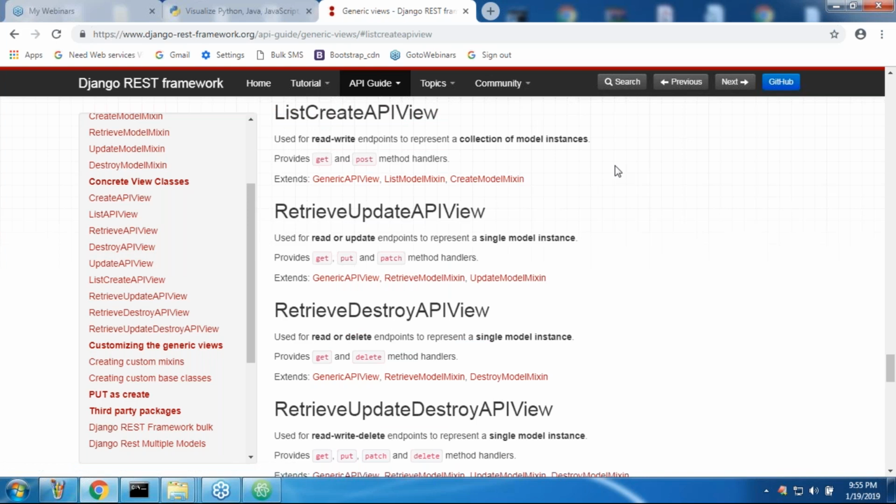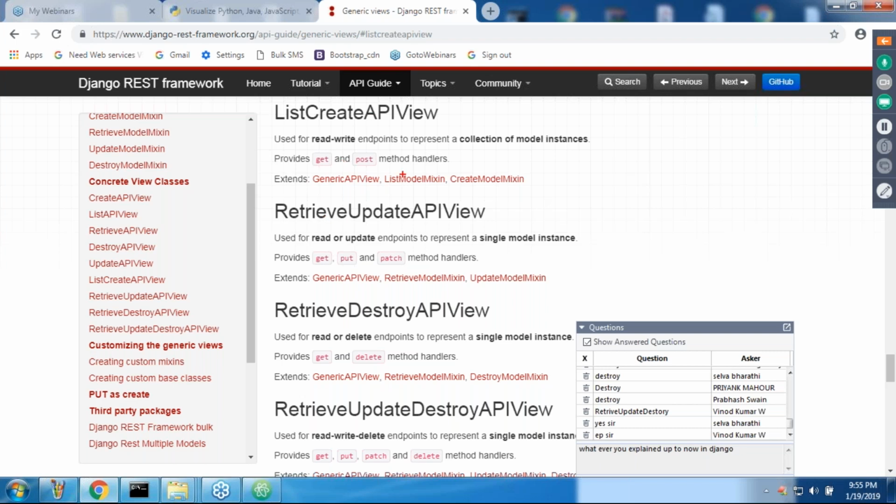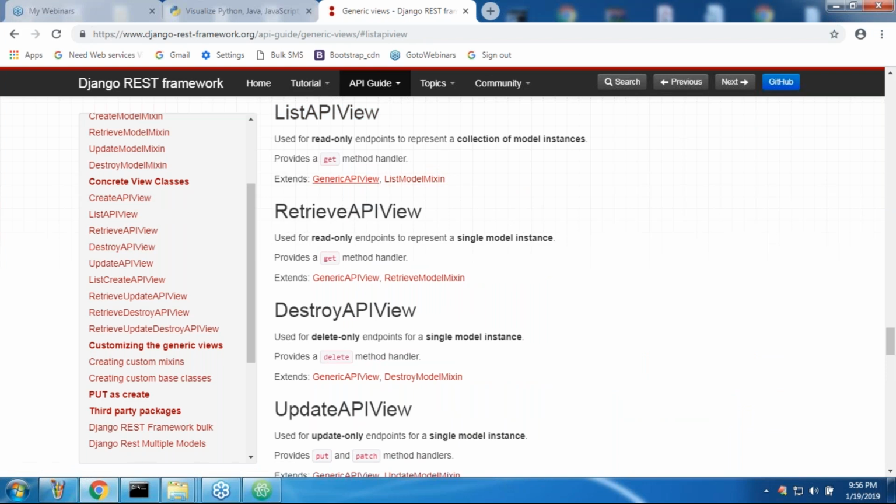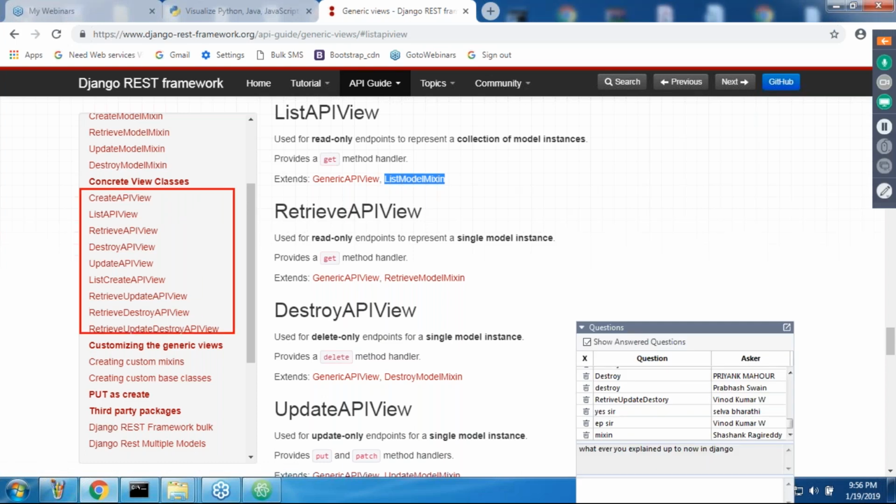It is the child class of ListModelMixin and CreateModelMixin. Suppose I consider ListAPIView, it is the child class of ListModelMixin. That means these concrete classes are implemented internally by using mixins.